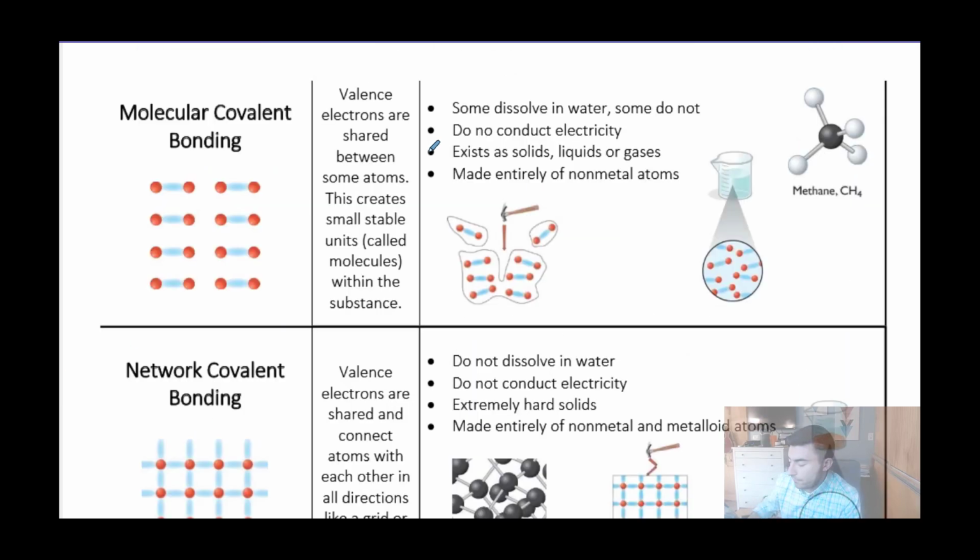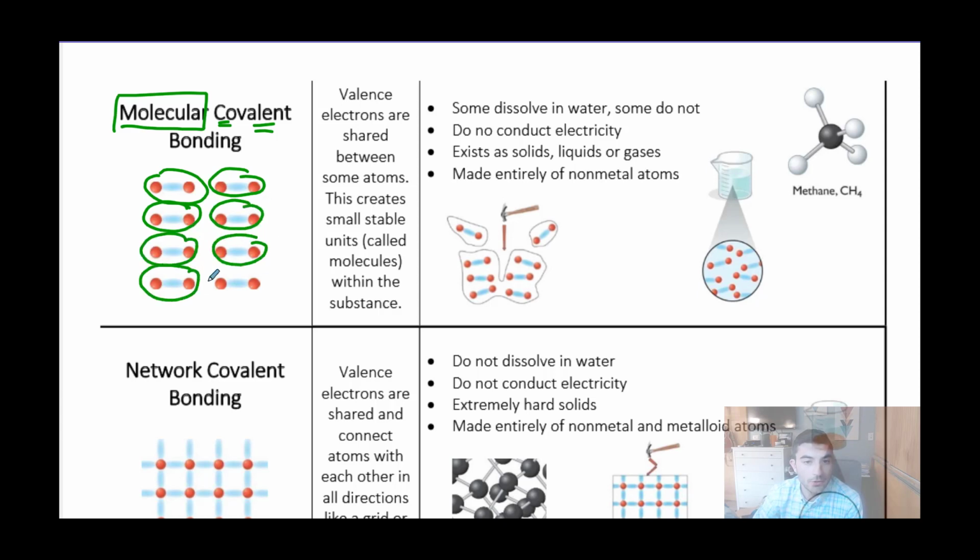In something that's molecular covalent, remember, covalent means sharing valence electrons, and molecular means that the atoms are sharing electrons to form discrete identical units. We call those molecules. So valence electrons are shared between atoms. This creates small stable units called molecules within a substance. Remember, we can only use the term molecule if the atoms are covalently bonding. So I wouldn't call NaCl a molecule, I wouldn't call copper a molecule, but I can call water a molecule, I can call CO2 a molecule, I can call methane a molecule, because the unit we're calling a molecule has to have atoms that are covalently bonding to each other.